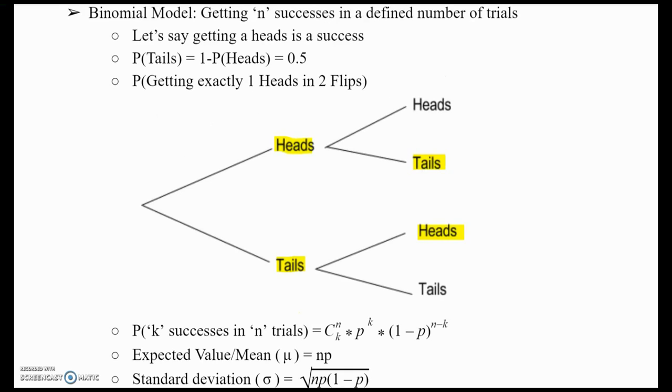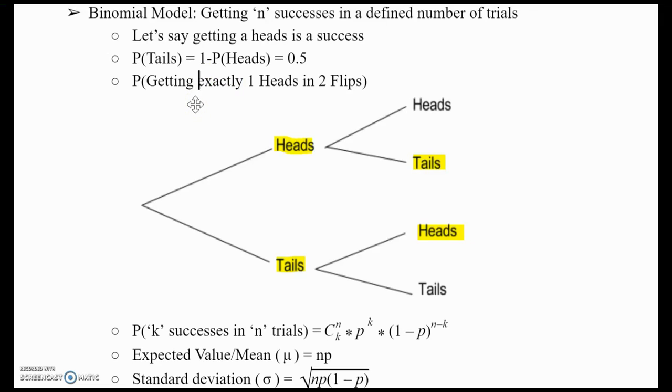Discuss the binomial model, which is getting n number of successes in a defined number of trials. So again, with the coin tosses, let's say getting heads is a success. Probability of tails is 0.5. Now what if I wanted to get exactly one heads in 2 flips? And the key word over here is exactly. If I said the probability of getting one heads in 2 flips, it's very vague, because it doesn't mean exactly one heads, doesn't mean at least one heads.